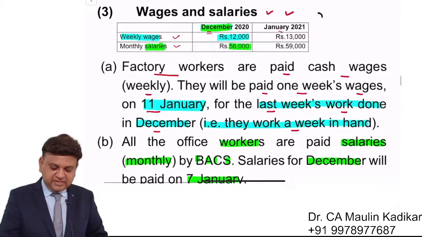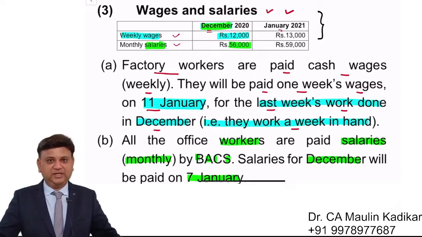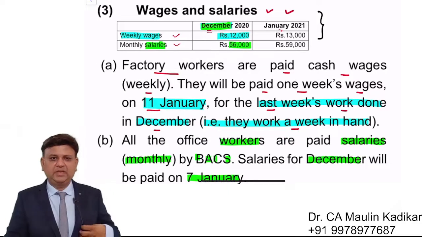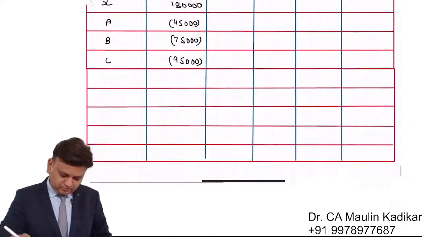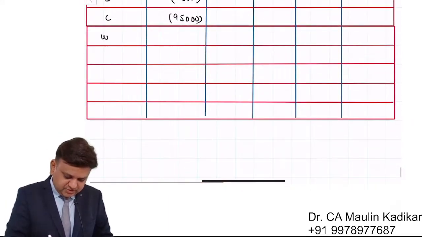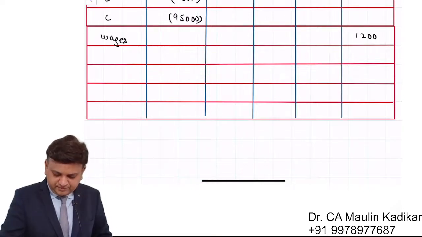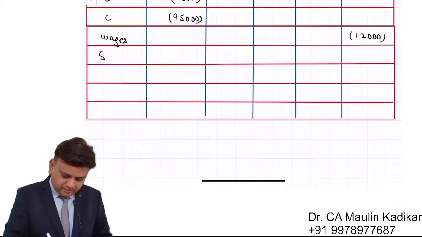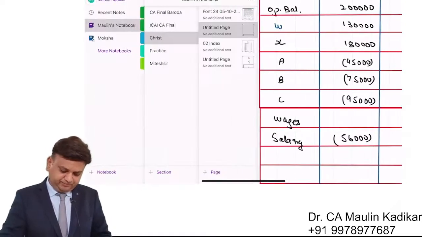For wages and salaries, again put your answer in the chat box along with the date. In wages and salaries, it is very simple. It is 12,000 rupees and 56,000 rupees. So it is wages 12,000 rupees on 11th, and salary 56,000 rupees on 7th. That is simple adjustments.